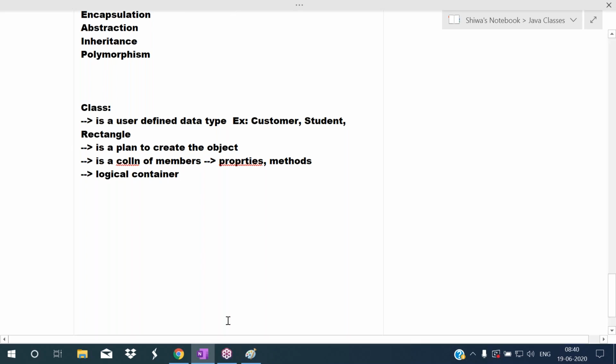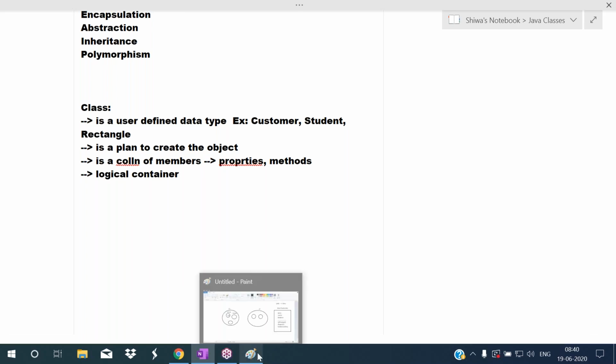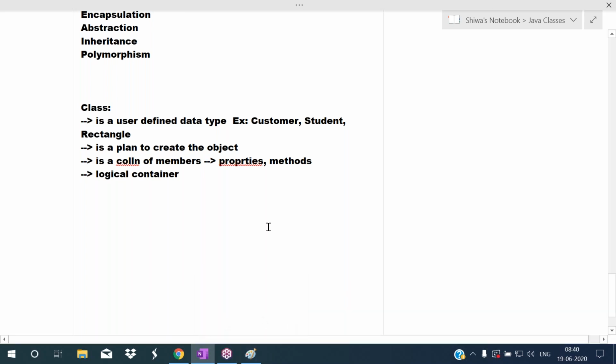So this is about class. What is class? It is a user defined data type. We can create our own data types. It is the plan to create the object. Before creating the objects, we make a plan, and that plan is called class. This class is the collection of members where members are properties and methods, and it is a logical container.